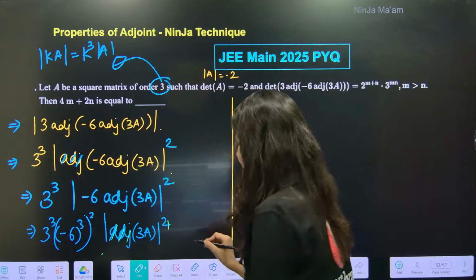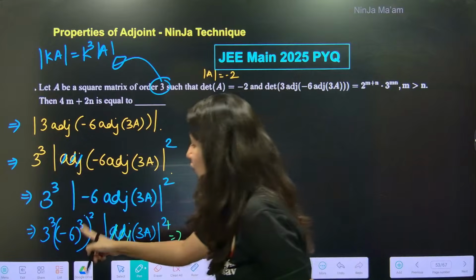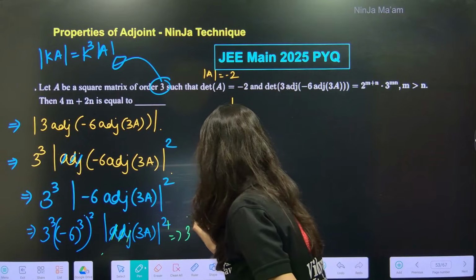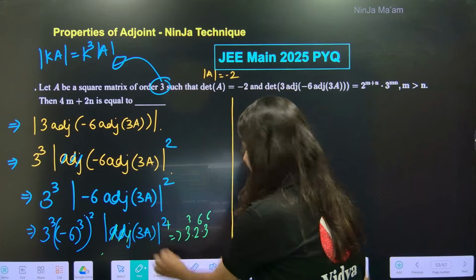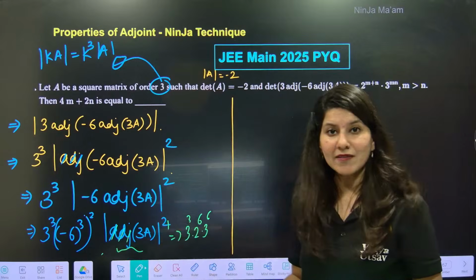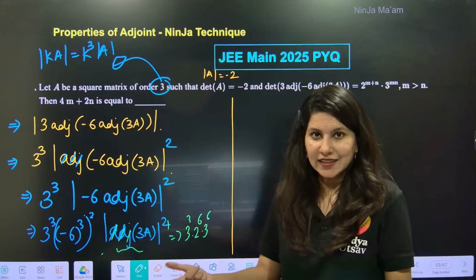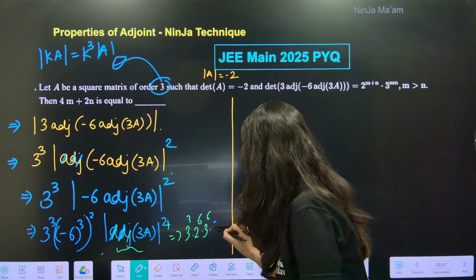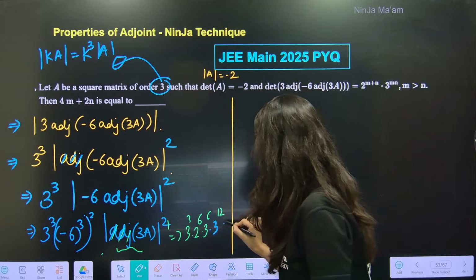So now it will be 3 cube, and this is 2 power 6, 3 power 6. And this is determinant 3A power 4. 3 will come out, so it will have a cube, and cube with 4 gives 3 power 12. And determinant A power 4 is 2 power 4.